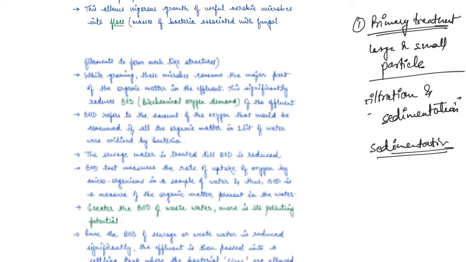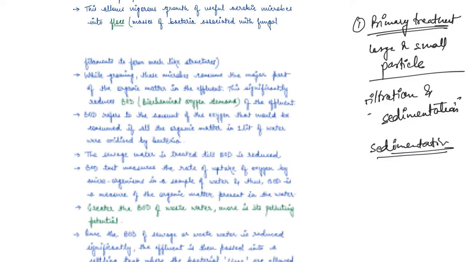The sewage water is treated till this biochemical oxygen demand is reduced. This test measures the rate of uptake of oxygen by microorganisms in a sample of water. So BOD is a measure of organic matter present in the water.